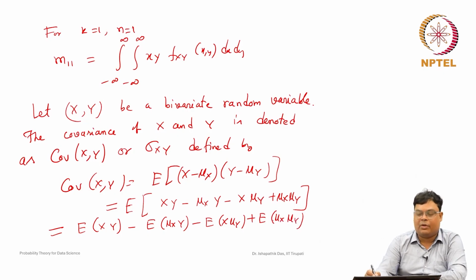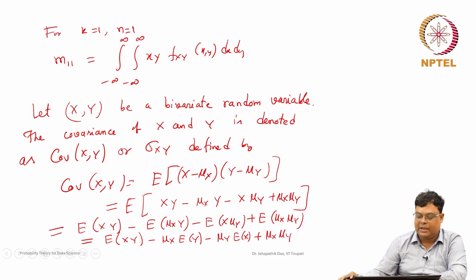Now, mu x and mu y are constant. So, these are some real numbers after taking the expected value. Then again we will apply the properties of the expected value. This is the expected value of x y, minus mu x into the expected value of y, because by the properties mu x is a constant. A constant into a random variable gives the constant into the expected value of that random variable. Minus, again similarly, a constant mu y into the expected value of x, plus the expected value of a constant, which is the constant mu x into mu y.